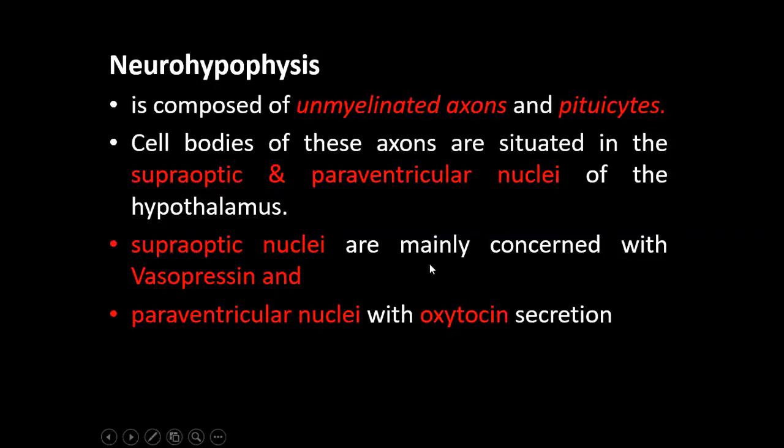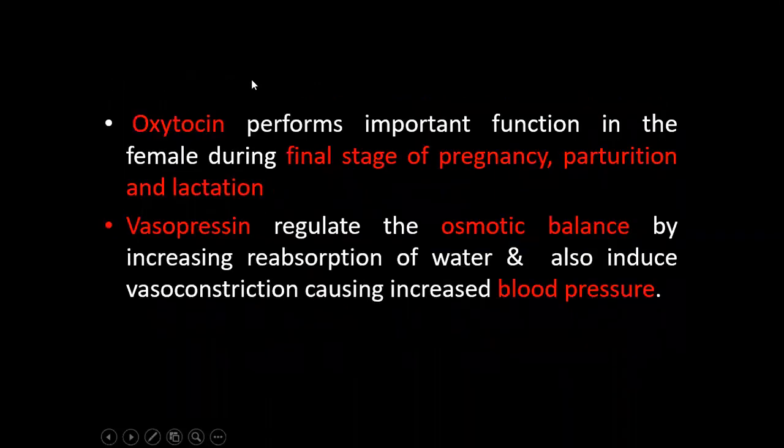Supraoptic nuclei are mainly concerned with vasopressin secretion and paraventricular nuclei are concerned with oxytocin secretion. Oxytocin performs important function in female during final stage of pregnancy, parturition and lactation, whereas vasopressin regulates the osmotic balance by increasing reabsorption of water and also induces vasoconstriction, causing increased blood pressure. So vasopressin causes vessel constriction and increased blood pressure, and oxytocin helps in final stage of pregnancy, parturition and lactation.